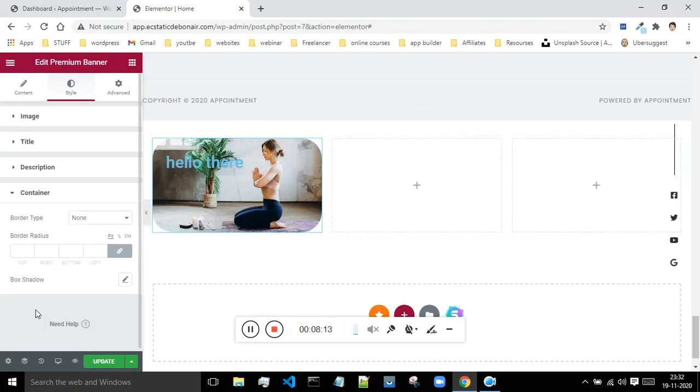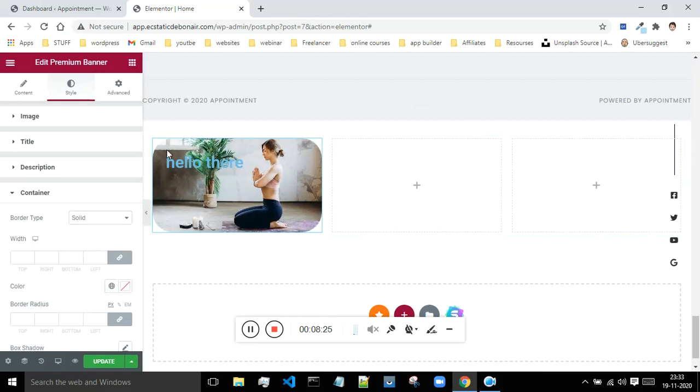And next comes the container. Container is basically the space around elements. So if you want to give the border to the container, then you can give that. I have given the border as a solid. Now as can be seen, you can see this blue color border over here. This is all because of that border. If you want to give the width to this border, then let me just show you how to do that. Okay, so now this border is clearly visible.